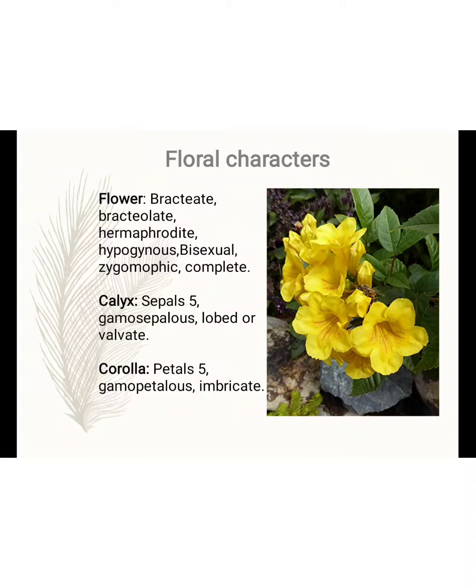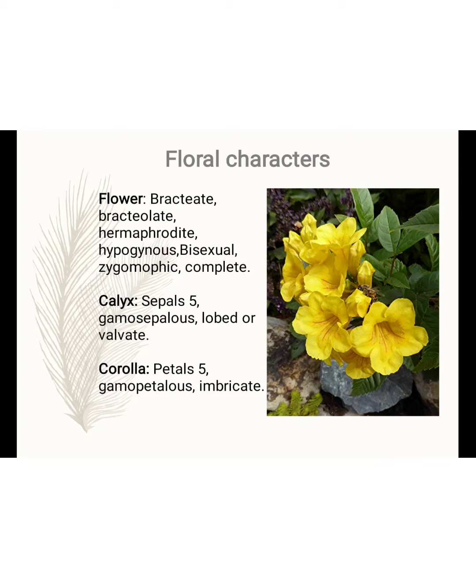Then the calyx, the sepals number 5, gamosepalous, lobed, with valvate aestivation. The number of sepals is 5, they are fused together, so it is called gamosepalous. The sepals look like a lobed structure, and the aestivation is valvate.